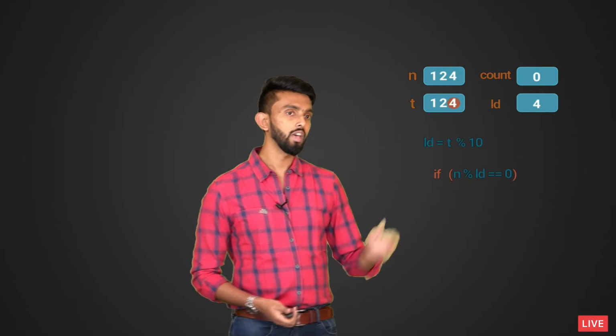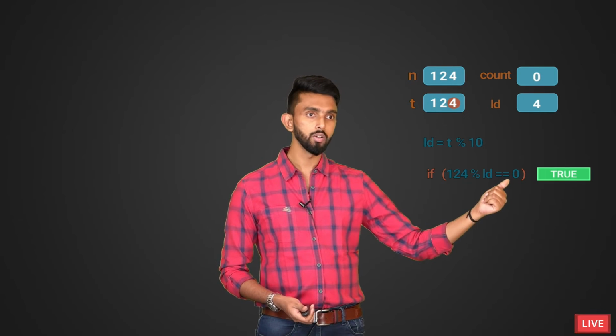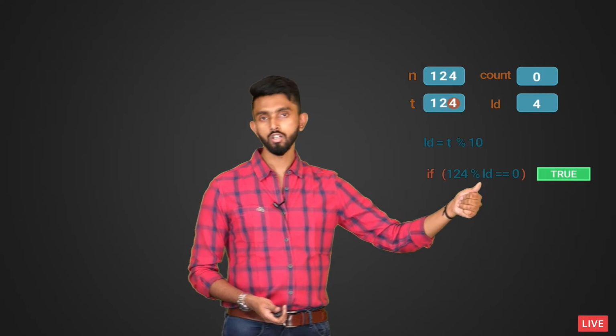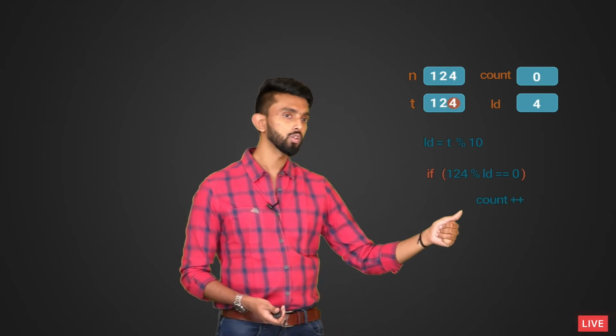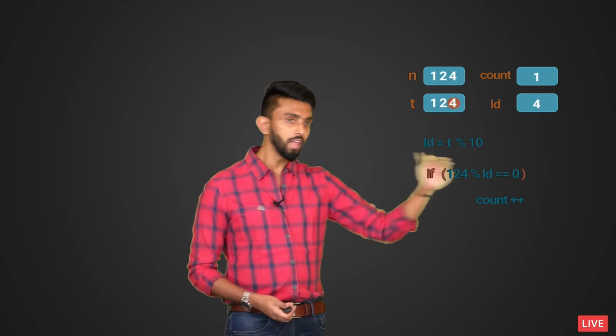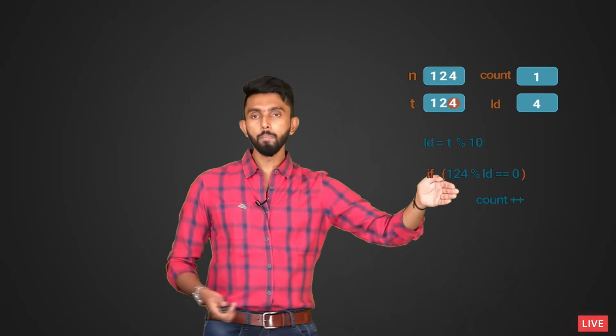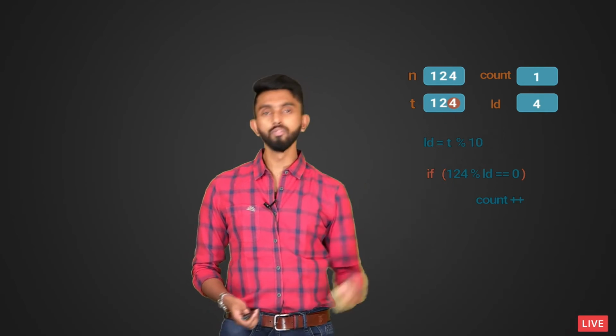If the remainder is 0, it is a divisor, that is it. If this condition is true, then 124 divided by the last digit, which is 4, will be true. So obviously, if it is true, increment the value of count. I am just saying count plus plus, so the value of count will increase. Then before you repeat it, I want the last digit to be removed from t.